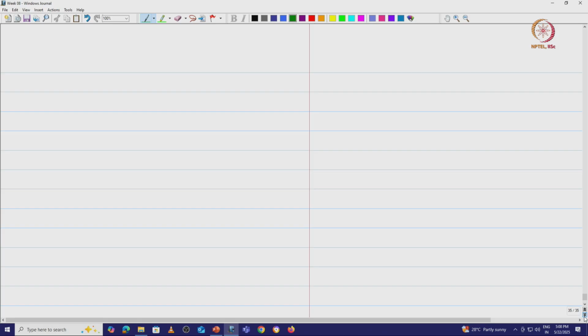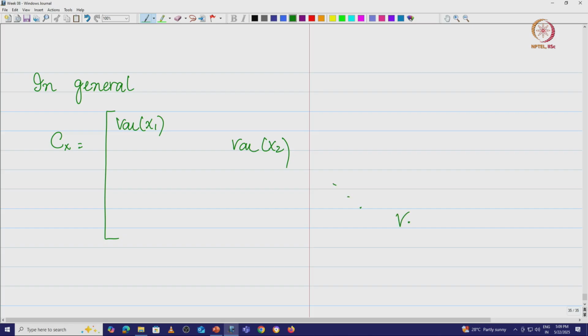So if you have n variables, in general our covariance matrix looks like this. You have variance of x1, variance of x2, etc., variance of xn along the diagonal.